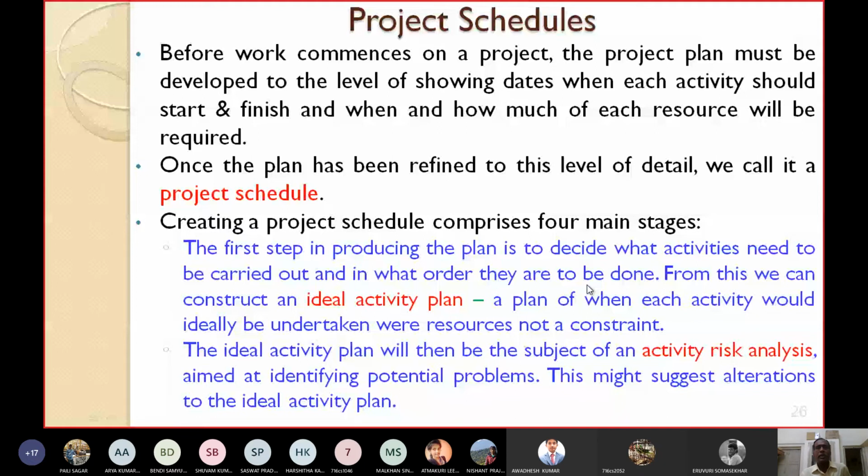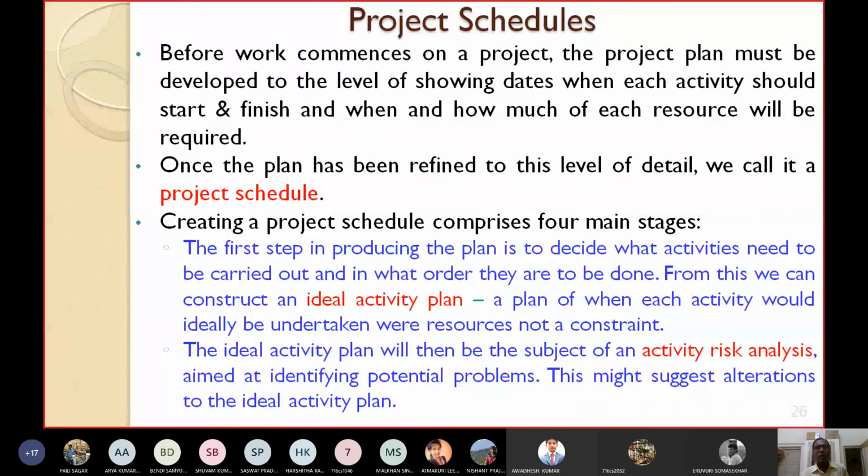From this we can construct an ideal activity plan. So once you identify what the activities are, then construct an ideal activity plan. This ideal activity plan is a plan of when each activity would ideally be undertaken where resources are not a constraint. So here that word ideal is there. That means we are having as many resources as possible, no resource constraints. So if there is no resource constraint, the plan we make we call the ideal activity plan.